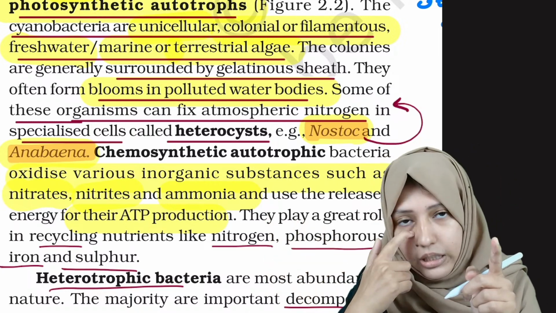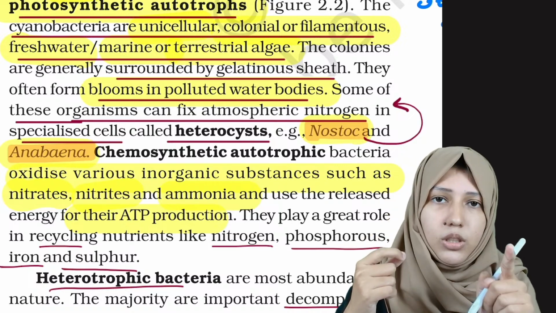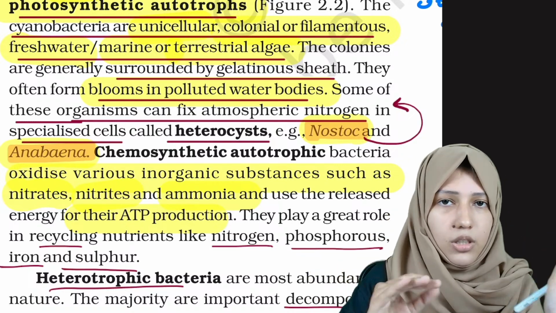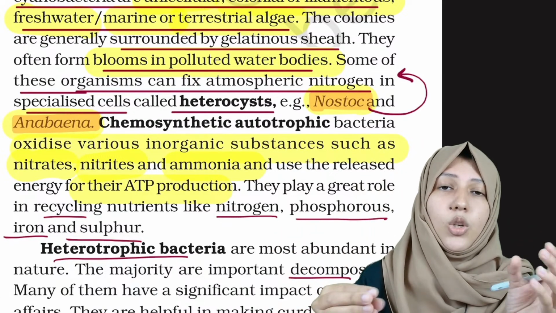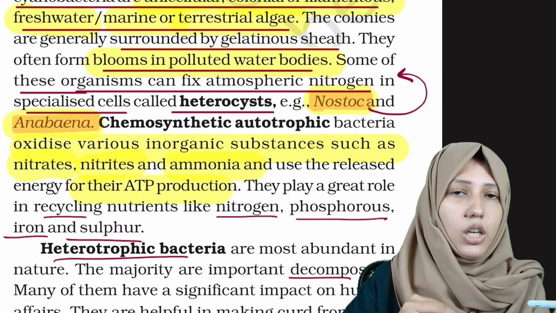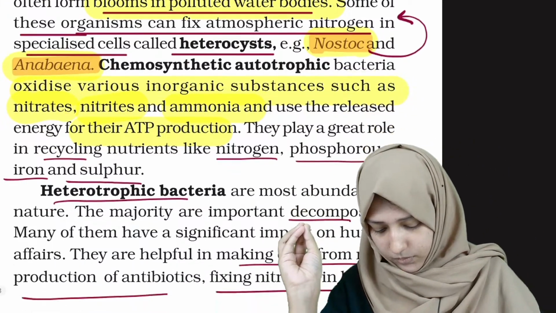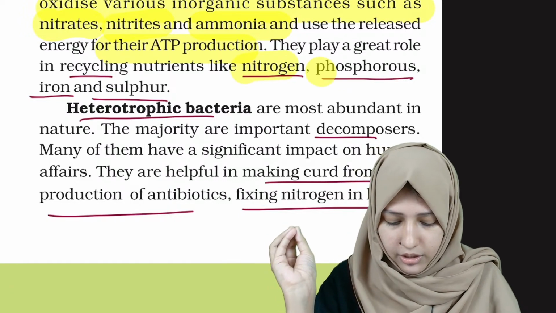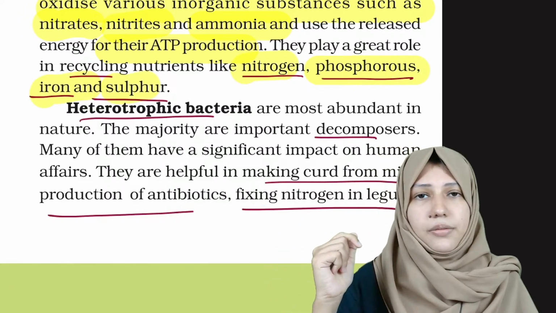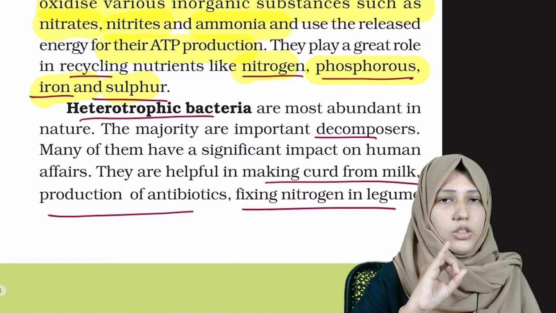The most important thing there was heterocyst, the specialized cell for nitrogen fixing. Chemoautotrophs oxidize various inorganic substances to make energy, and with this energy they produce ATP. And what are the nutrients they use? Nitrogen, phosphorus, iron and sulfur. Done. Now we saw about the autotrophs.